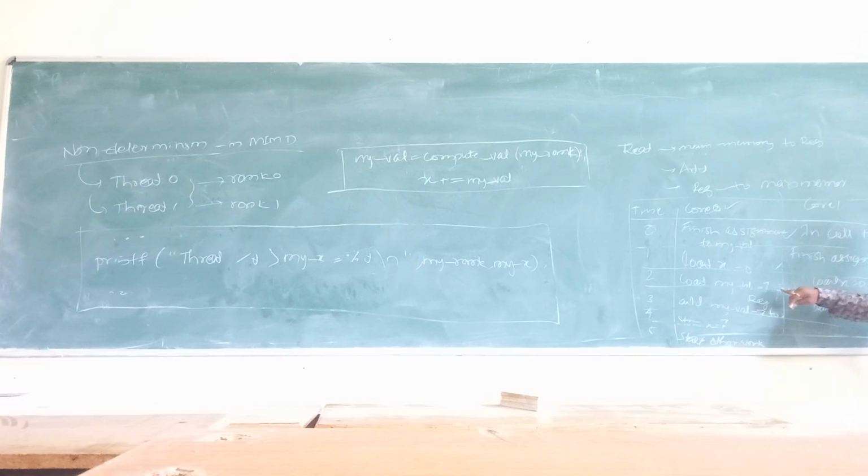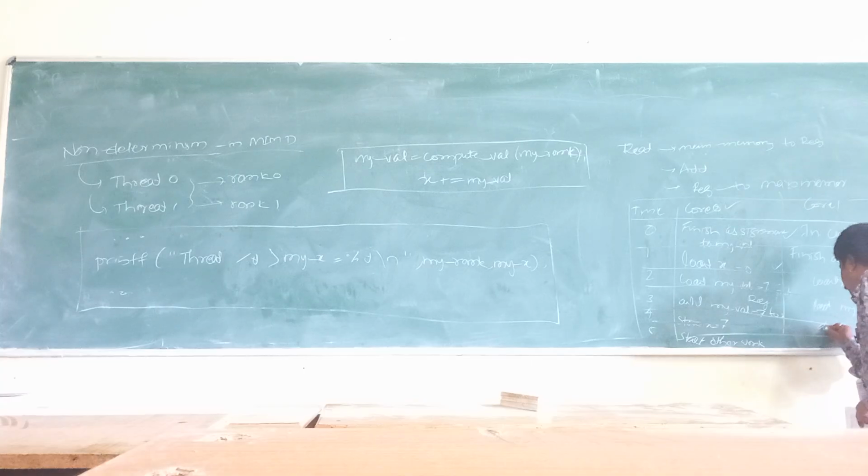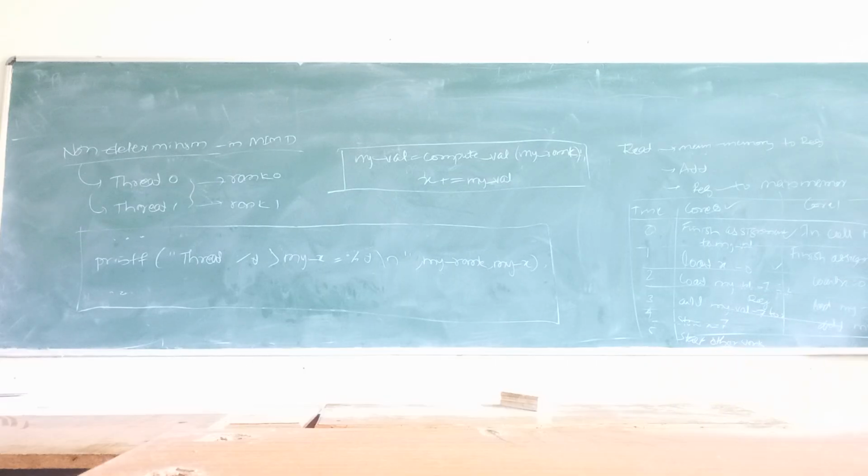Earlier it was how much here, sir? 7 here. Again I am taking my value to be 19 here. Then add my value to x. Earlier x is having what value here? 7, but the 7 plus 19 is what we are adding here.